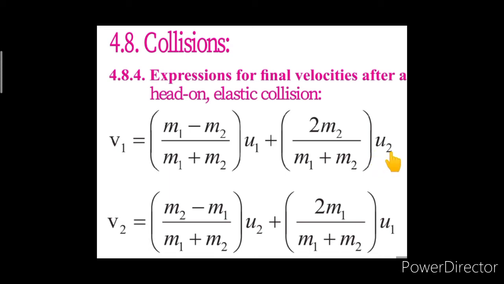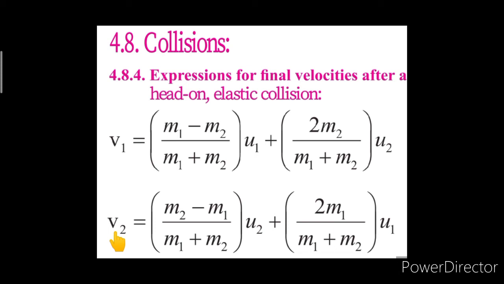So this term would be 0 there, and we are getting the value of v1 in terms of u1 only. As mass m1 is much greater than m2, we are neglecting m2, and m1 upon m1 is 1 into u1. That is why we are getting the value of v1 as u1.